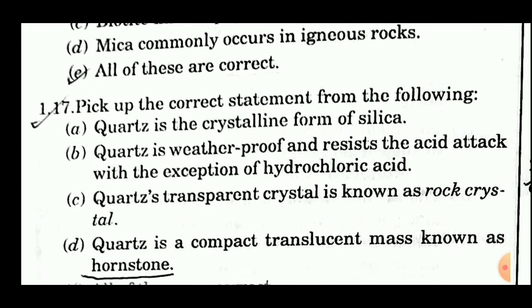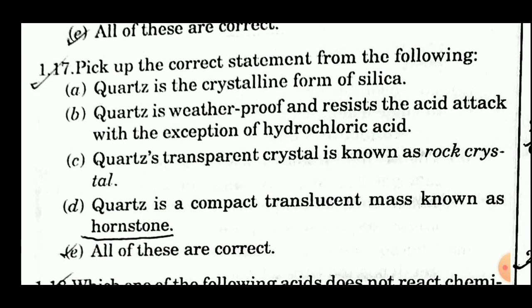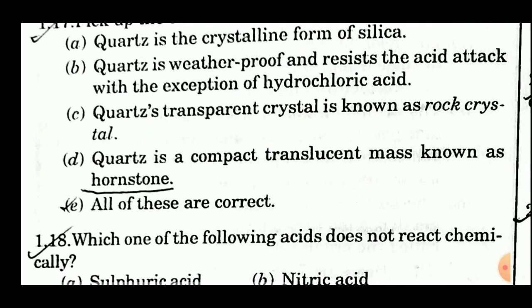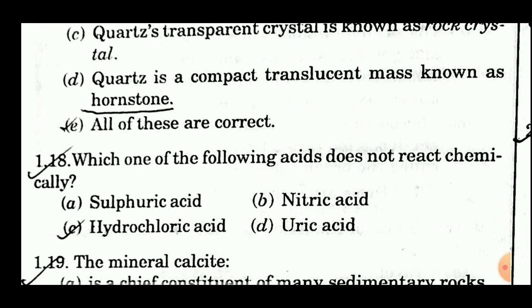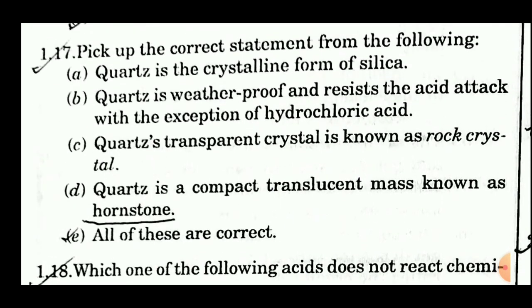17th question is, pick up the correct statement from the following. First is, quartz is the crystalline form of silica. Second is, quartz is weatherproof and resists the acid attack with the exception of hydrochloric acid. Option C is, quartz transparent crystal is known as rock crystal. Option D is, quartz is a compact translucent mass known as hornstone. Option E is, all of these are correct. So the answer of this question is option E, all of these are correct.